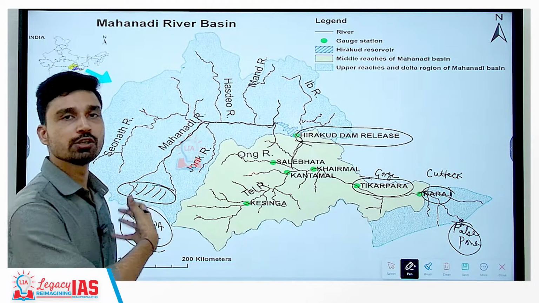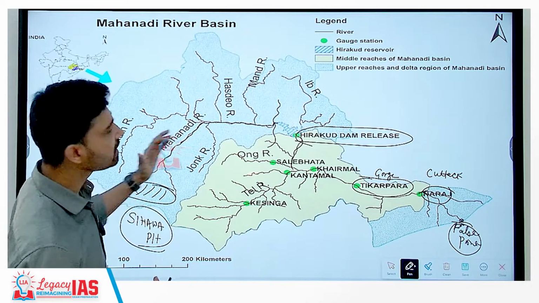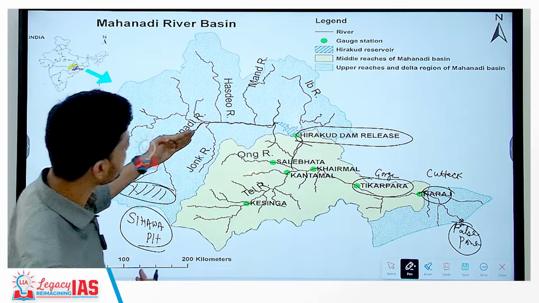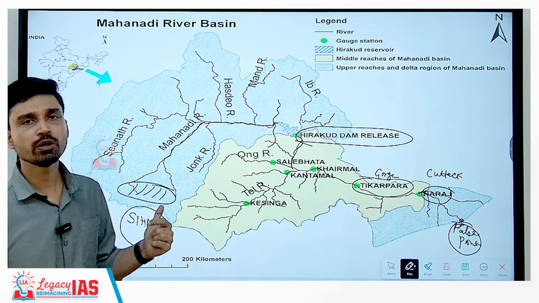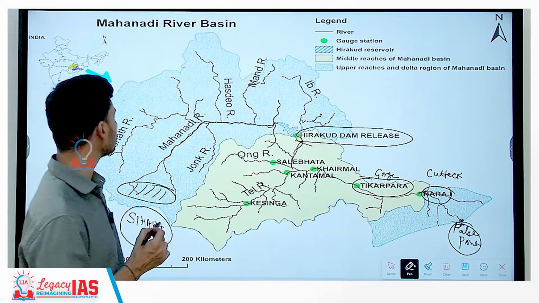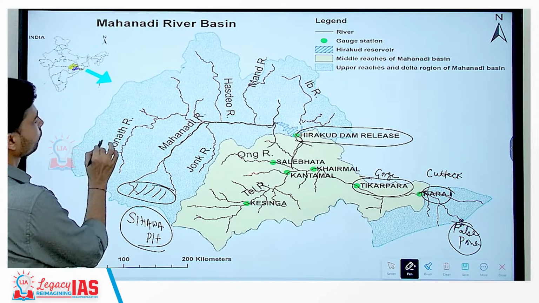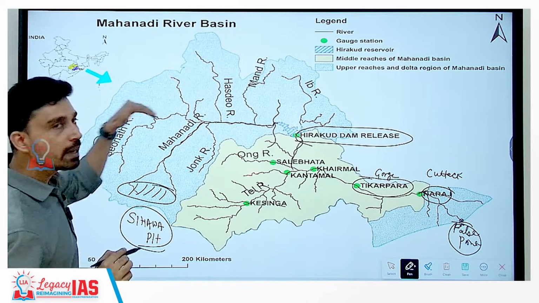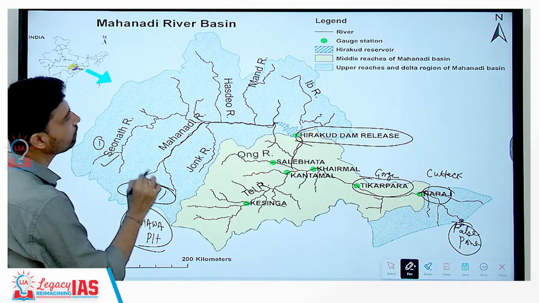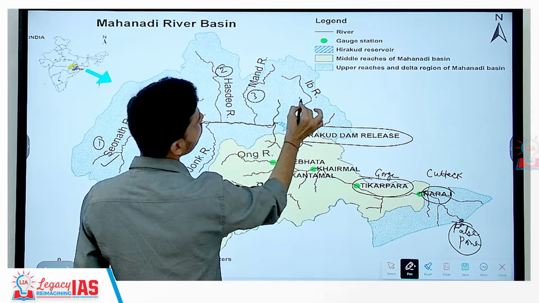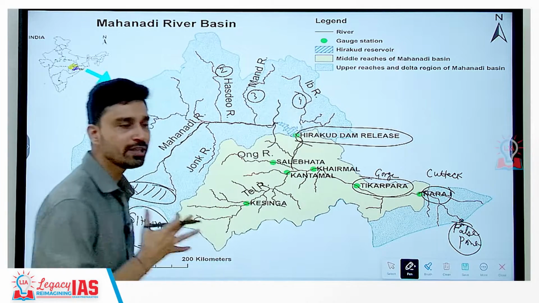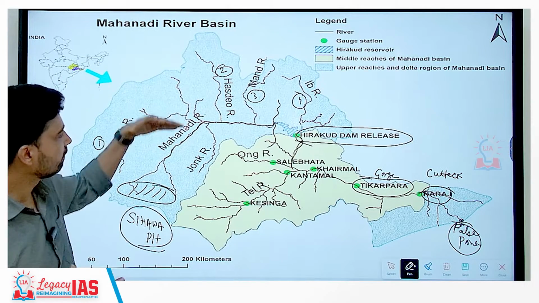Now during its course of flow, it receives several tributaries both in the state of Chhattisgarh as well as the state of Odisha. The names of the tributaries are what you have to remember. The major tributaries of river Mahanadi are mentioned here. We have the left bank tributaries: Sevnath River, second is Hasdev River, third is Mand River, fourth is Eve River. So 4 major left bank tributaries.